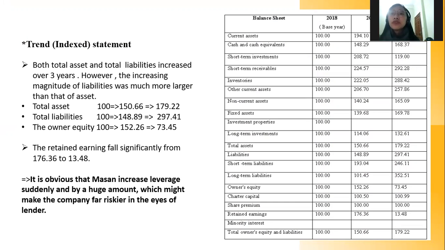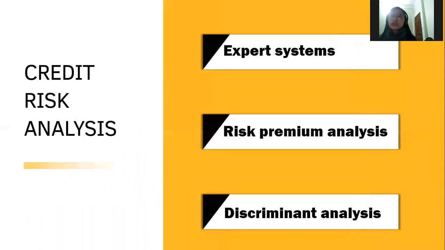For the balance sheets, we can see that both total assets and total liabilities increased. However, the increasing magnitude of liabilities was much more than assets, and the retained earnings fell significantly. It is obvious that MASAN increased leverage suddenly and by a huge amount, which might make the company far riskier in the eyes of the lenders.